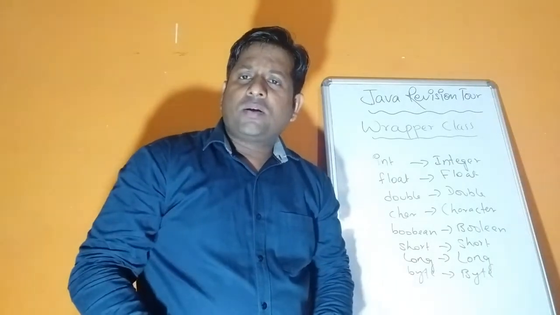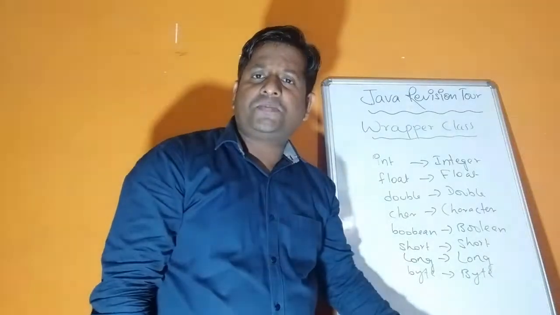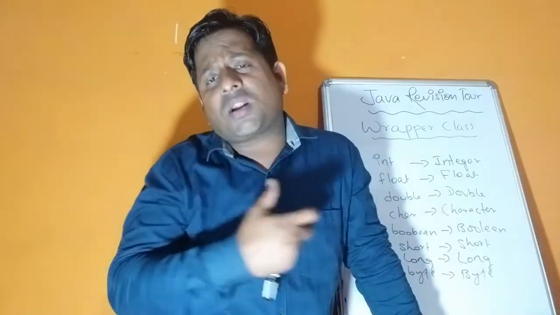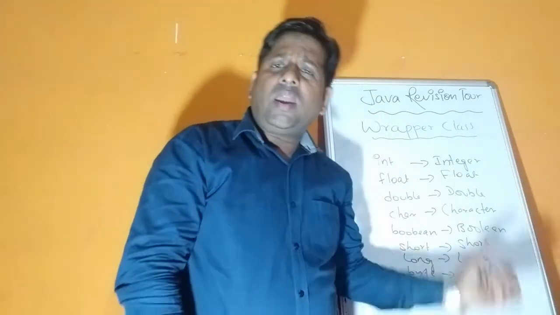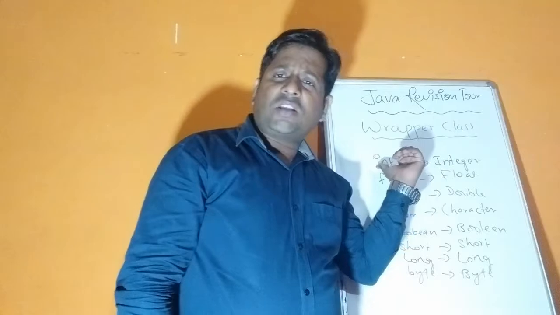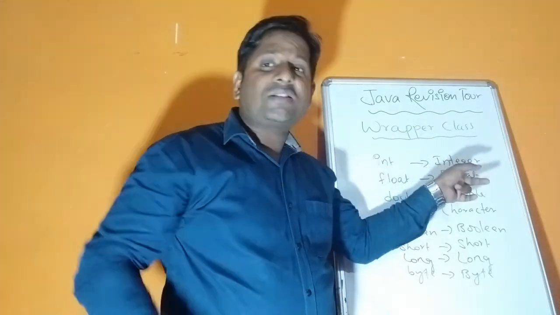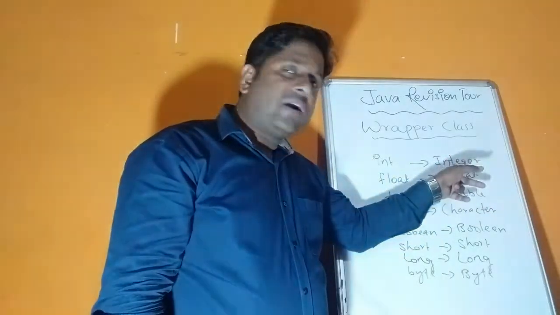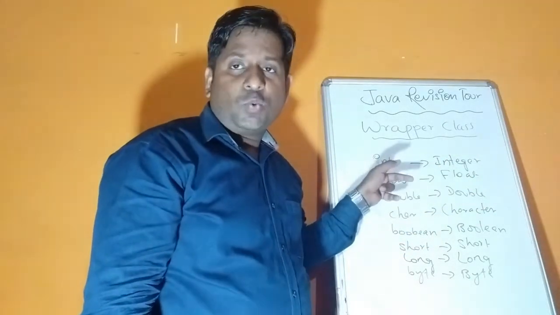So children, see the next, that is wrapper class. So what exactly is a wrapper class? For every data type, they have their meanings. I explained, but how will the compiler come to know? So the compiler comes to know with the help of wrapper class, because wrapper classes contain the meaning of all the data types used. Like see int, int in small letters, that is a keyword. That has a wrapper class as Integer, where I is capital again. Okay, that means the compiler will understand this one, Integer, but we need to write this one.